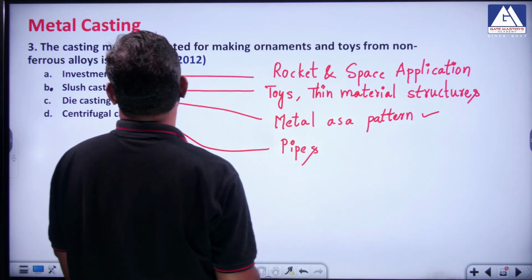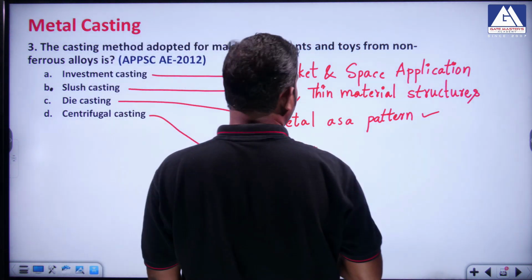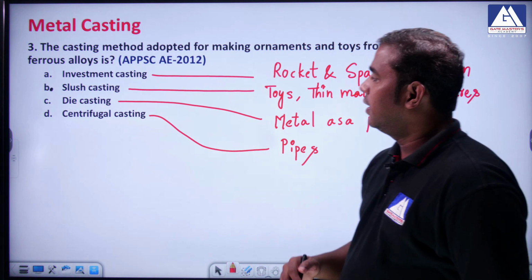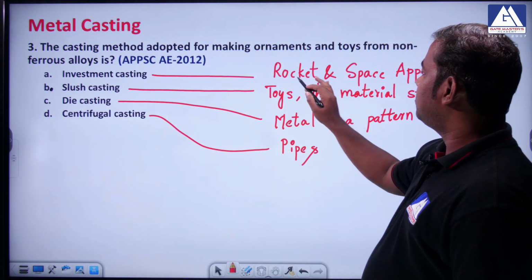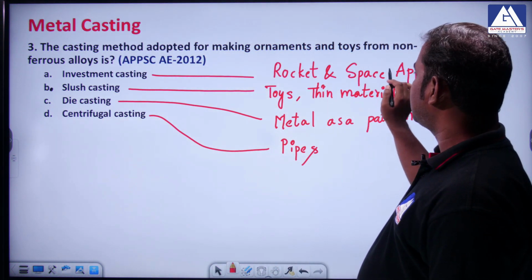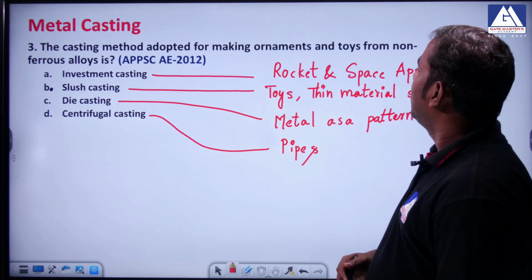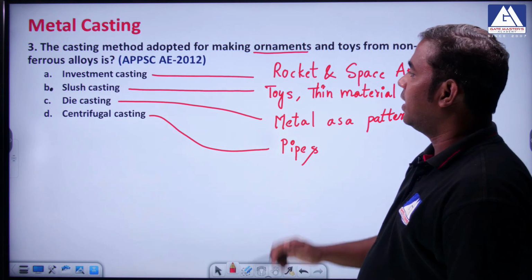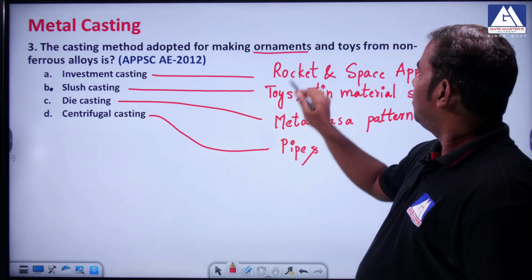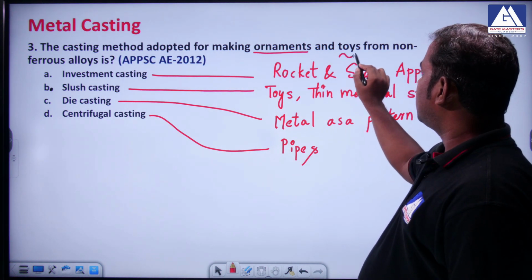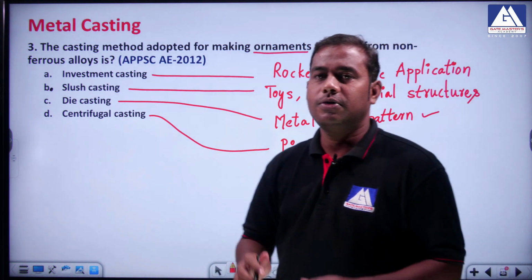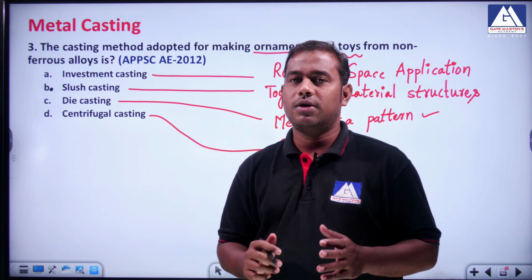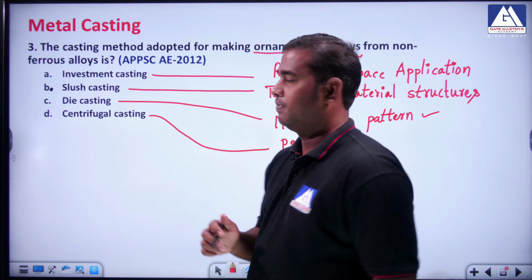So here, slush casting is the obvious answer, because only for specific applications, space applications, do we use investment casting. Otherwise, ornaments can also be produced using investment casting. But they have given toys also, right. Toys are generally produced in mass production, so we cannot do this with investment casting, because toys should be made cheap.